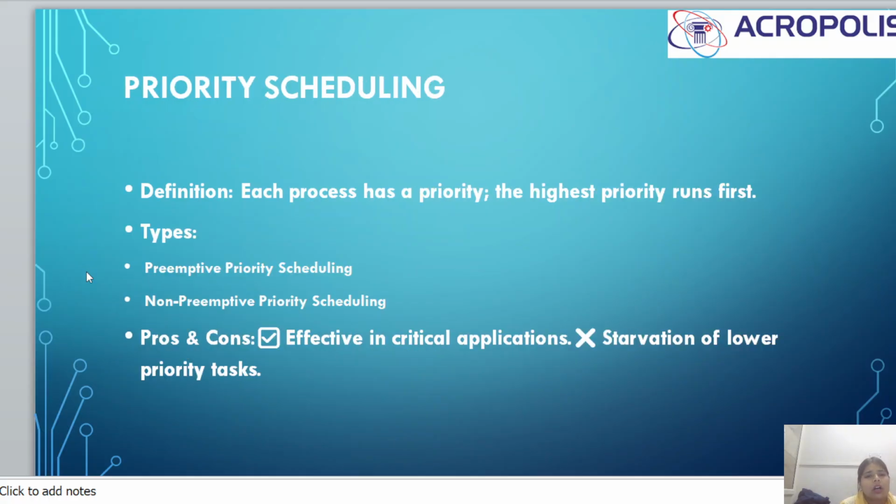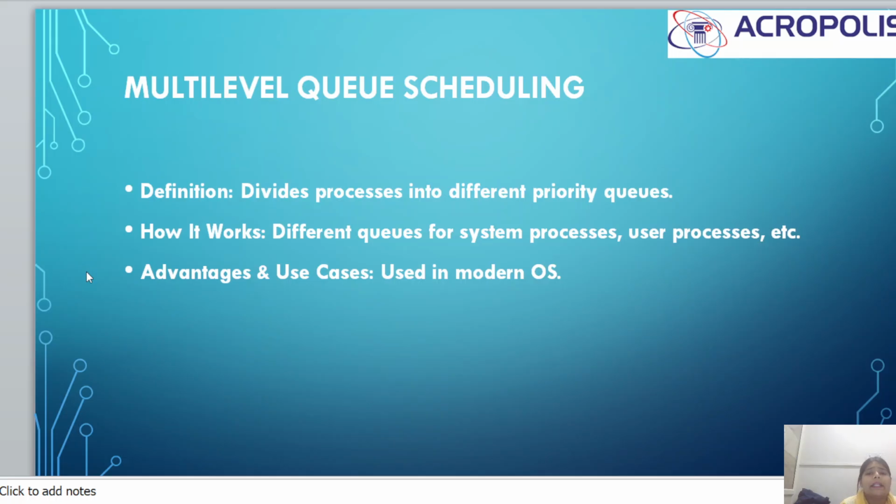Priority scheduling definition: each process has a priority. The highest priority runs first. The types of priority scheduling are preemptive priority scheduling and non-preemptive priority scheduling. Pros and cons: the pro is that it is effective in critical applications, and the con is starvation of lower priority tasks. Multi-level queue scheduling definition: it divides processes into different priority queues. How it works: different queues for system processes, user processes, etc. Advantage and use cases: used in modern operating systems.